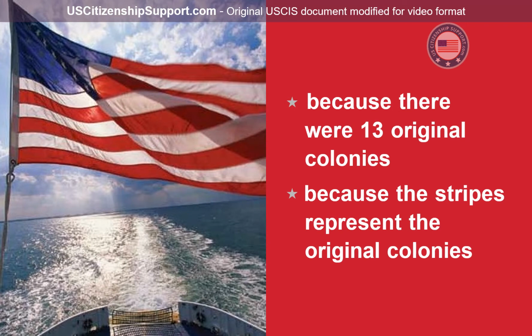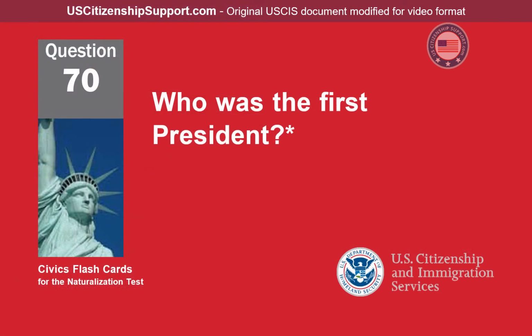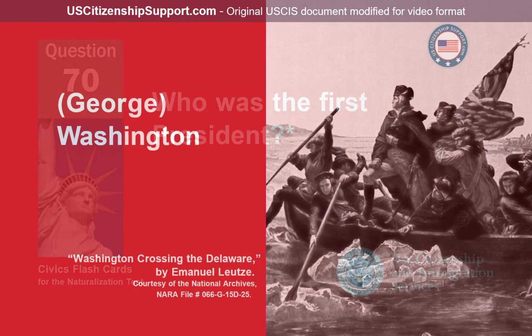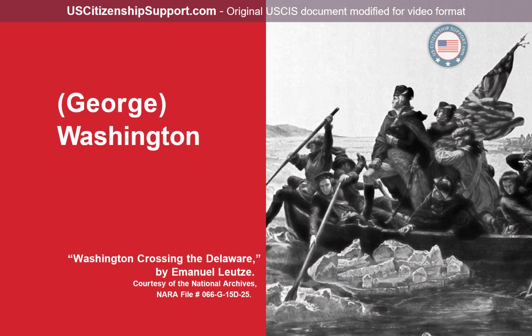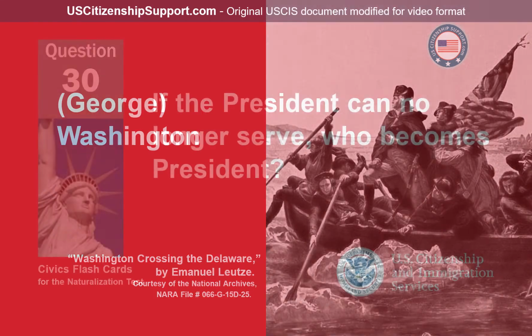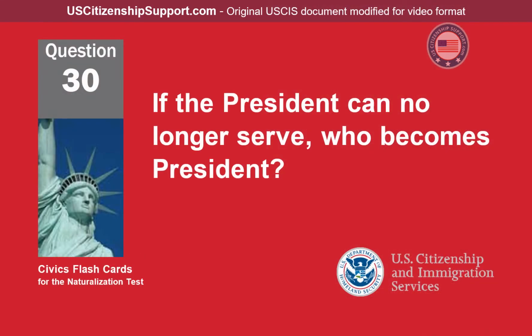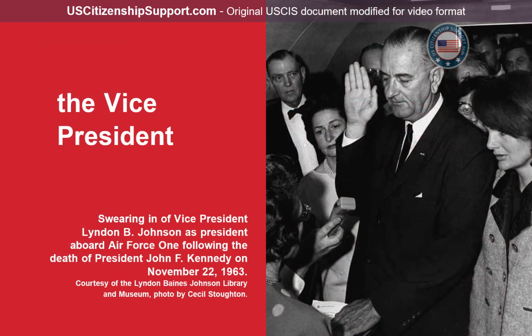Because there were 13 original colonies. Because the stripes represent the original colonies. Who was the first president? George Washington. If the president can no longer serve, who becomes president? The vice president.